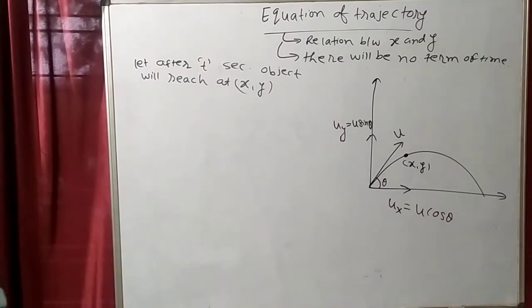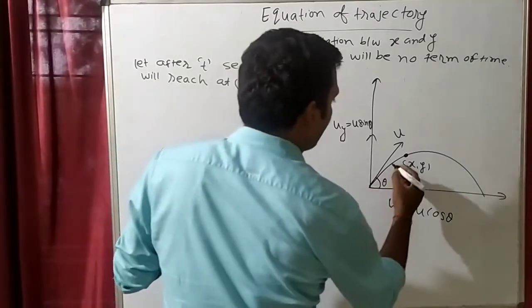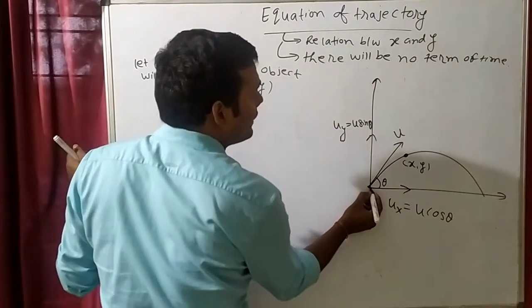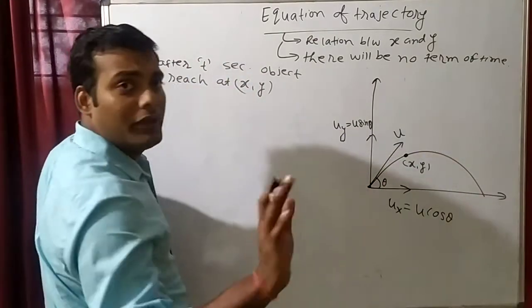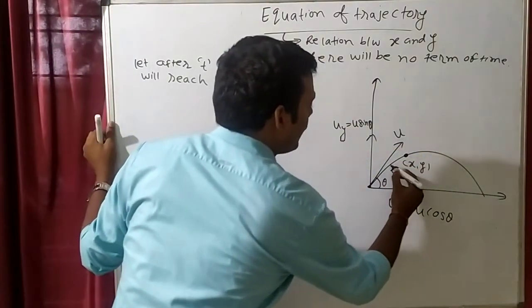Clear? So when the object will go from this point origin to x, y, it will take some time. Let's suppose it will take t time.